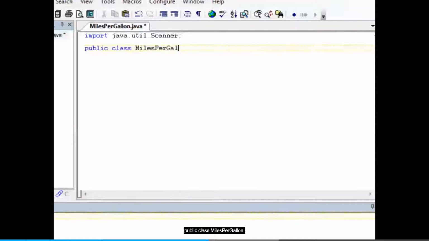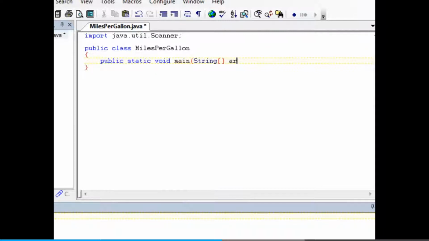And I'll go ahead and put the closing brace, and then inside this class we need a public static void main method because that's the starting point for the program. Public static void main, and we'll just go ahead and put the braces for that.